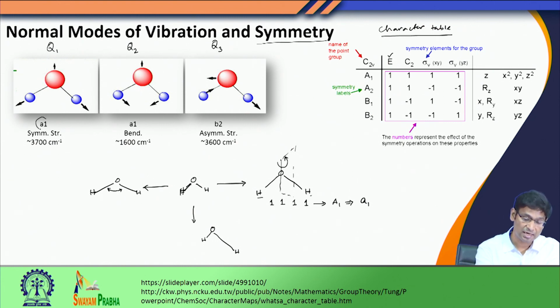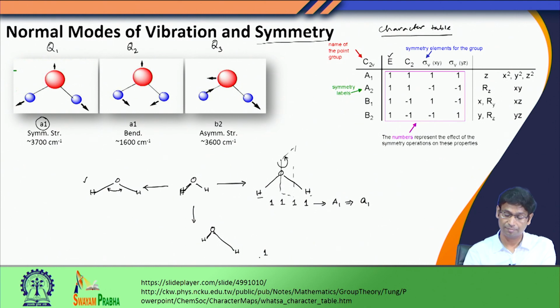So, this symmetric stretching mode is given by the a1 normal mode. Please carry out the same operation for this conformation and you would find this also is a totally symmetric, or a1, mode.